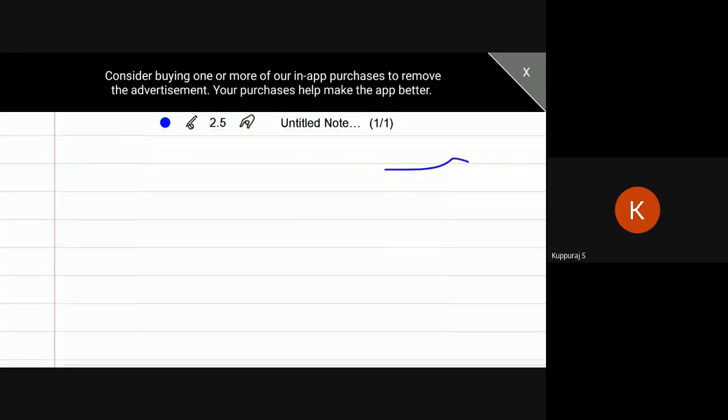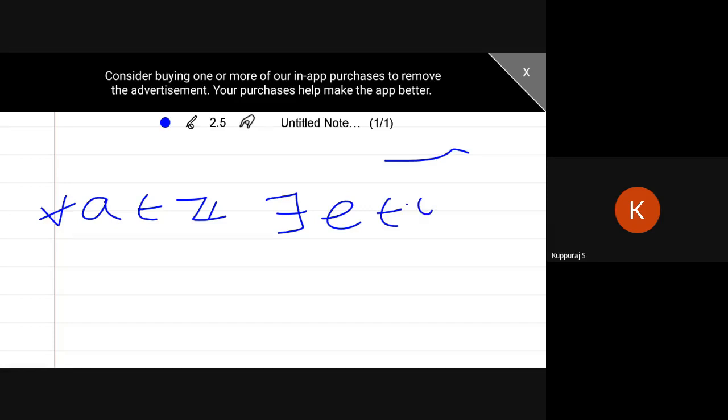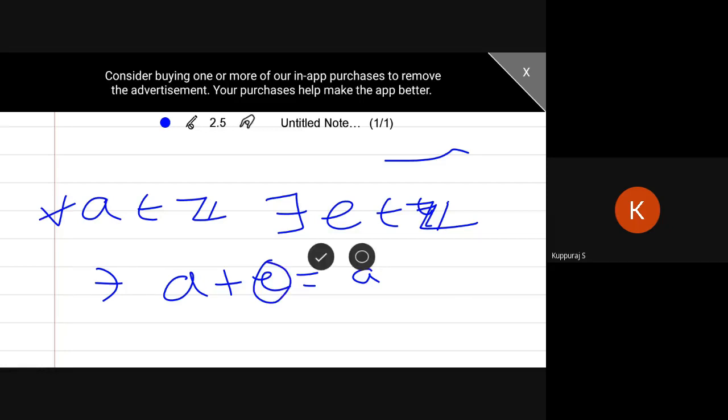Then suppose you choose any element in Z. There exists an element E belonging to Z such that the addition of those two elements is nothing but the first element. If this axiom exists, then we can say that this is the identity axiom, and that element is called the identity element for that set with the operation addition.